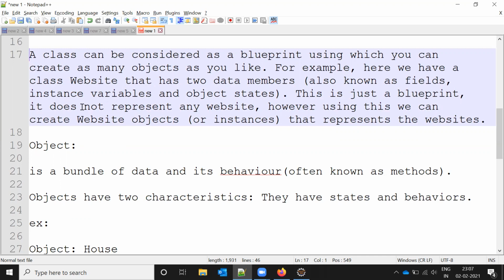Once you create the object, the bundle of data behaves as object one. Once you create the object, then you can access that class's variables and methods. Otherwise, until then, it is a blueprint.